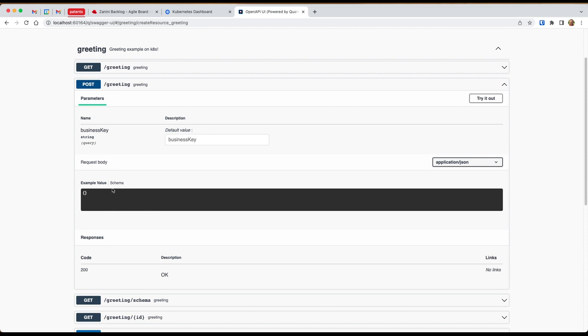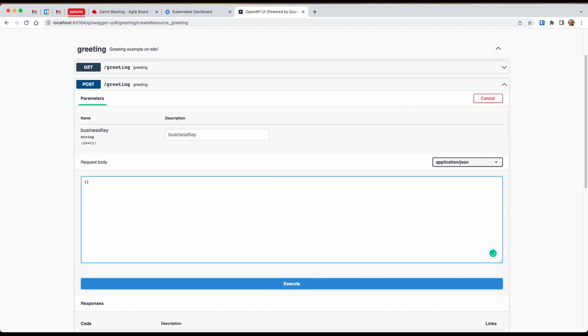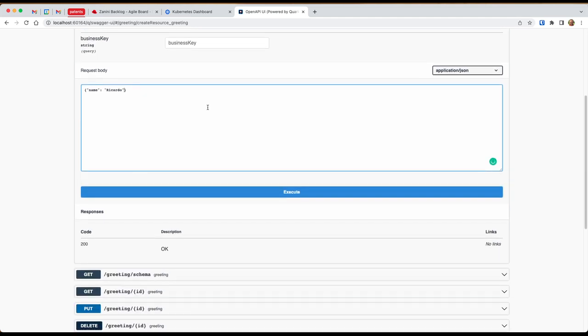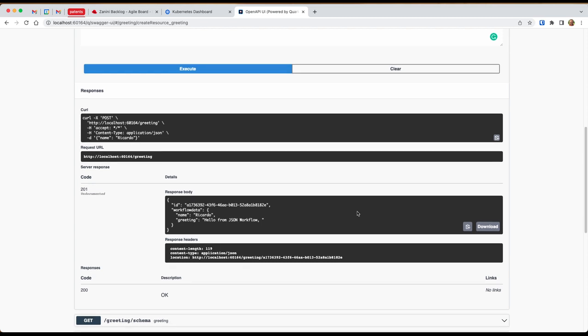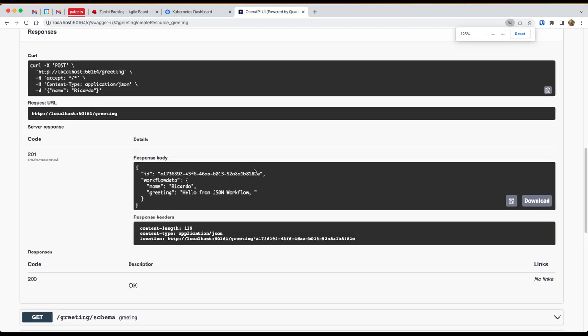Very simple workflow. I can go here and try it out. This is just a workflow that does essentially nothing, just a hello world type of thing. So I'm going to send my name. I'm going to execute this here, and you can see that I have a response body almost immediately. Let me zoom in a little bit more. So yeah, you can see here, hello, my name.